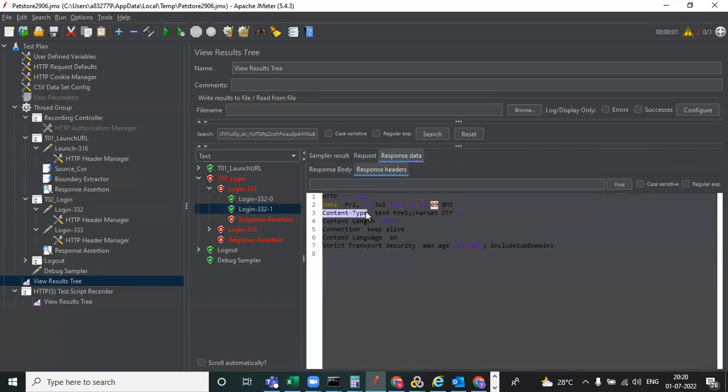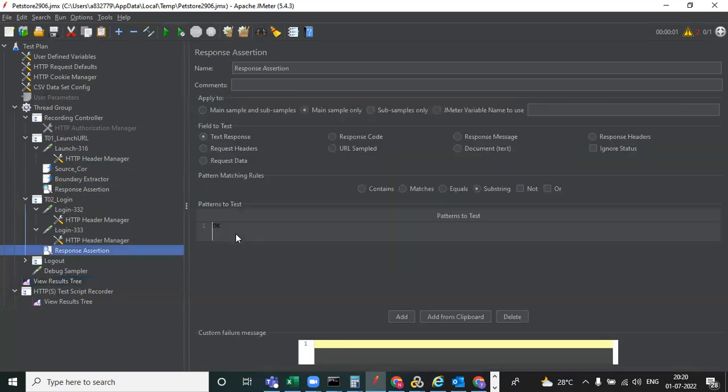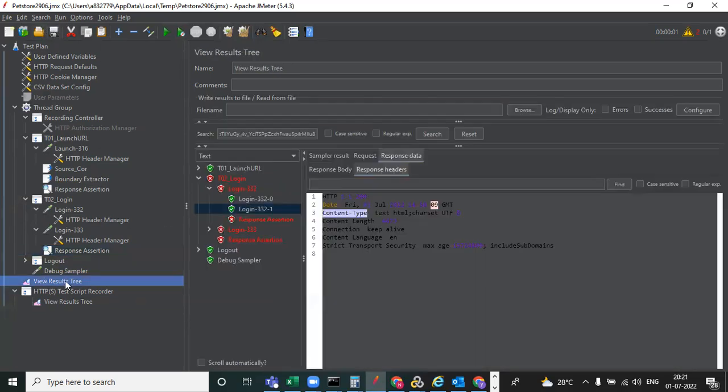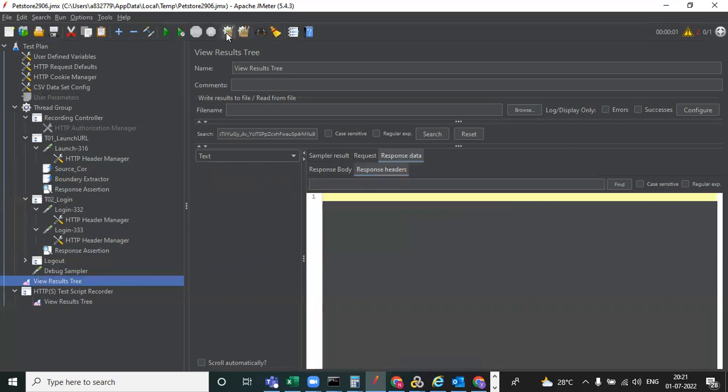For example, I will take content type as text. Apart from this, we'll give this text and observe whether our test will fail or pass.